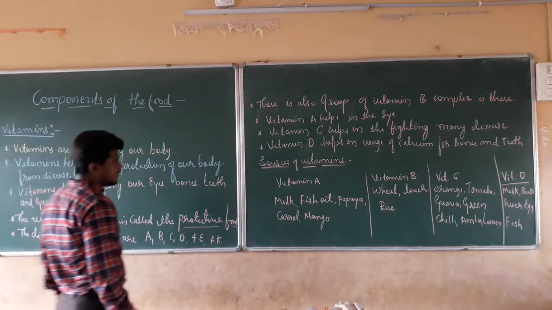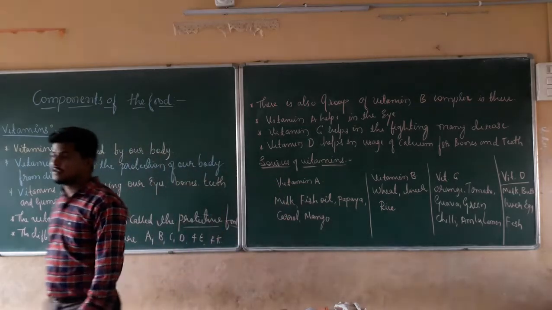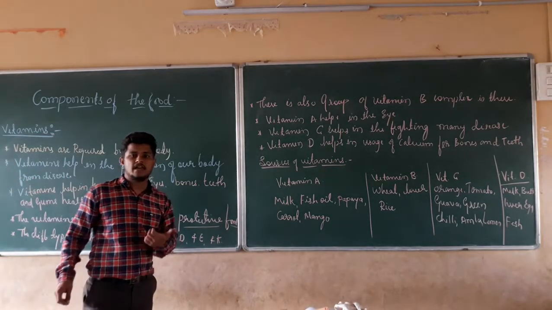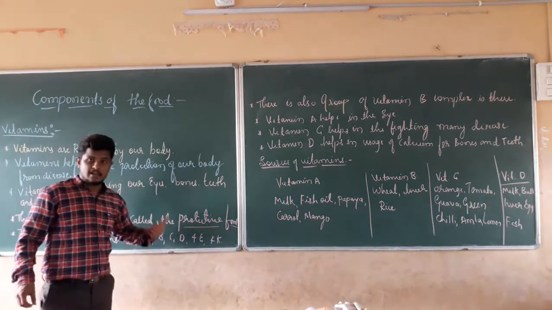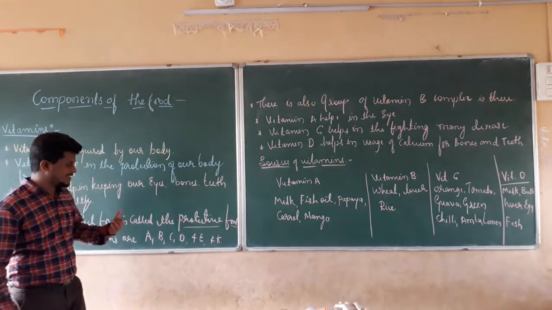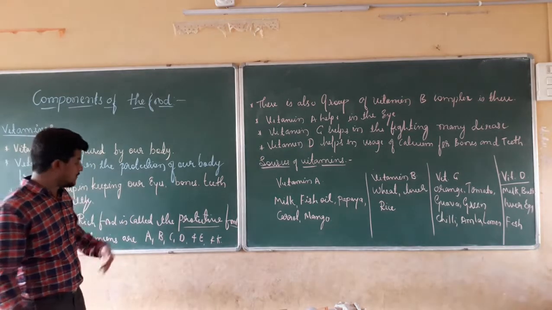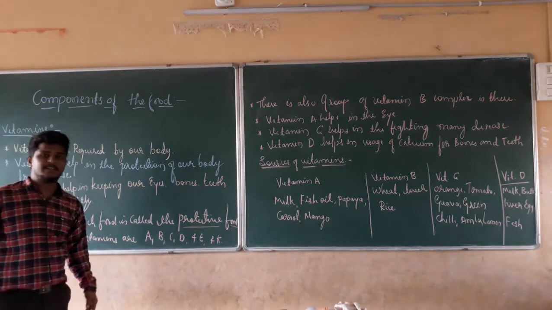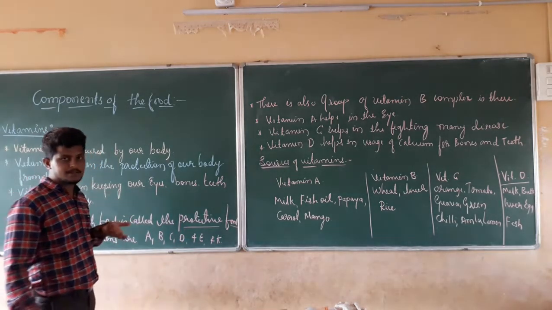Next, vitamins are further classified into 6 groups, namely vitamin A, vitamin B, vitamin C, vitamin D, vitamin E, and vitamin K. Right? These are the 6 different vitamins. They have different functions, so that our body is protected from diseases as well as feels stronger. Different vitamins have different work, and different vitamins come from different sources. And how many are there? There are 6: A, B, C, D, E, and K. They have different proper functions.